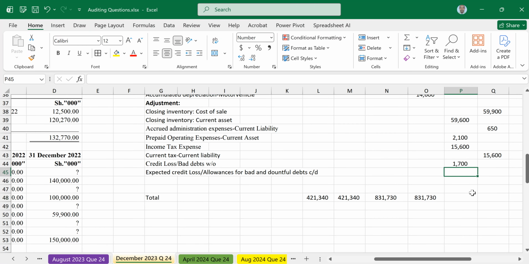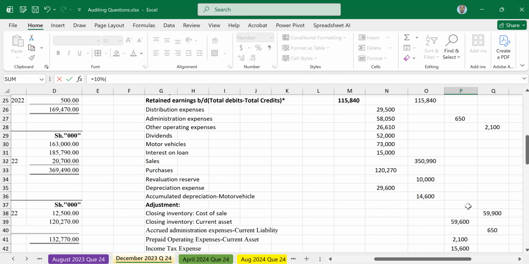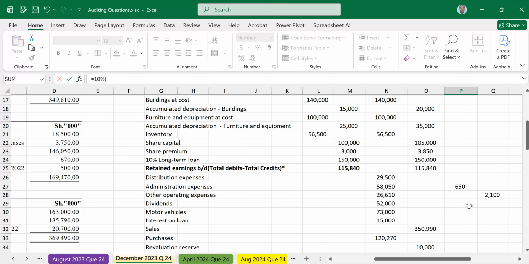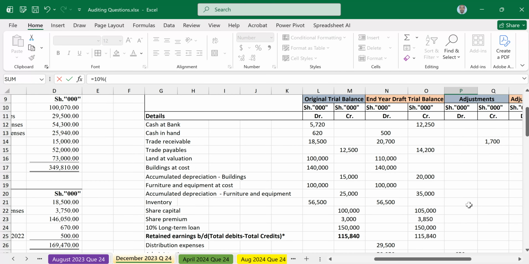How do you get 10% on the balance? Equal sign, then 10%, open bracket. What was the balance for receivables in the end year trial balance? 2,700.